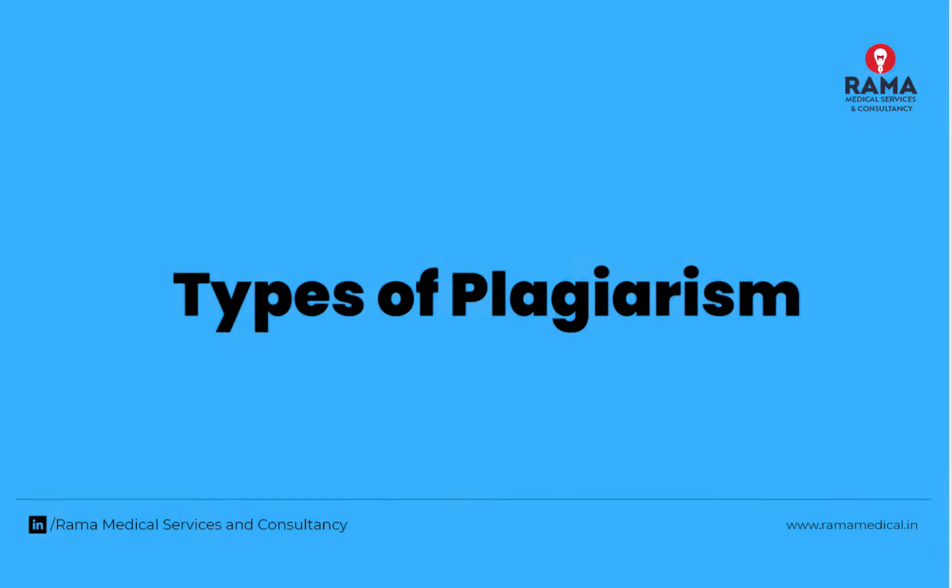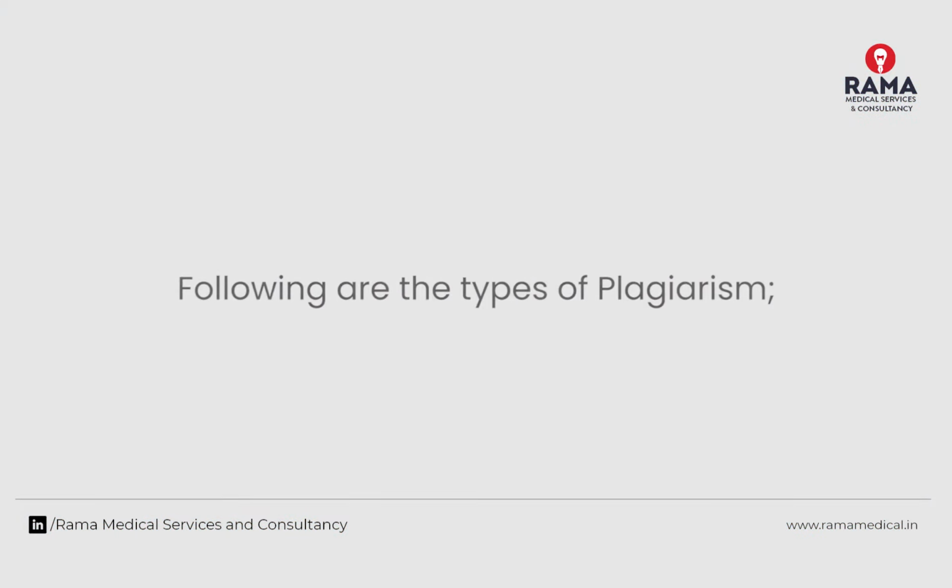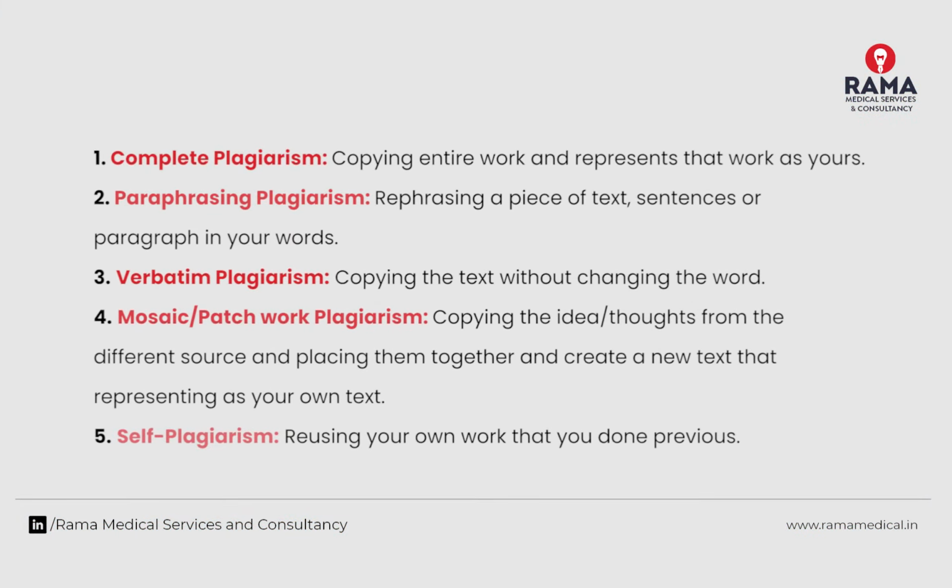Types of plagiarism. Following are the types of plagiarism. 1. Complete plagiarism. Copying the entire work and represents that work as yours. 2. Paraphrasing plagiarism. Rephrasing a piece of text, sentence, or paragraph in your words. 3. Verbatim plagiarism. Copying the text without changing the word.